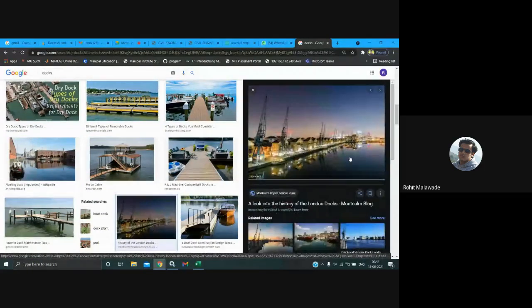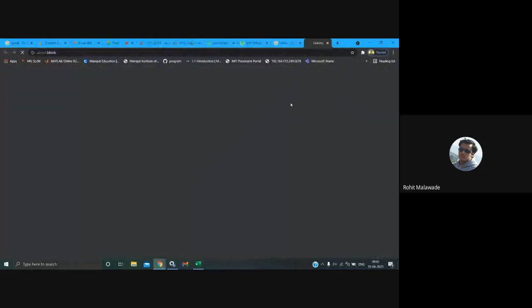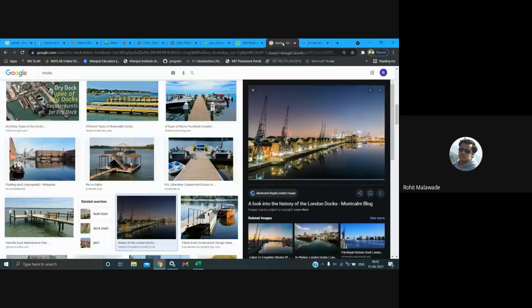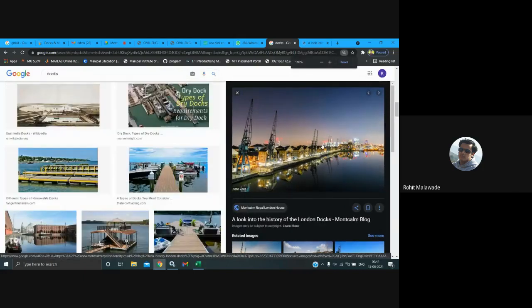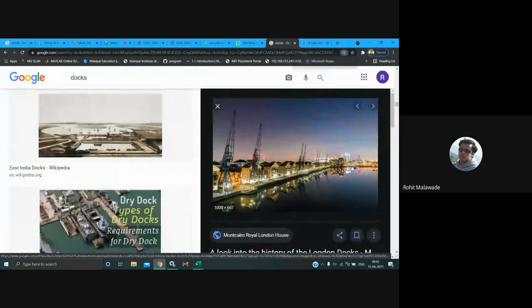See, this is what your dock is. This is what the dockyard is. I'll just zoom it. Here, this particular part, we call a dockyard.